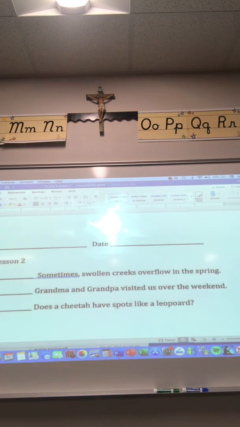Remembered that. It's good to know your object pronouns. Today we're doing Chapter 9, Lesson 2. If you'd like to turn to that worksheet, we'll work through that together.